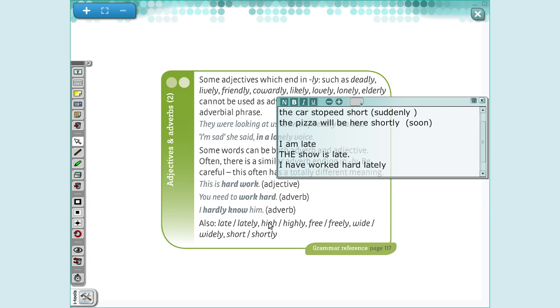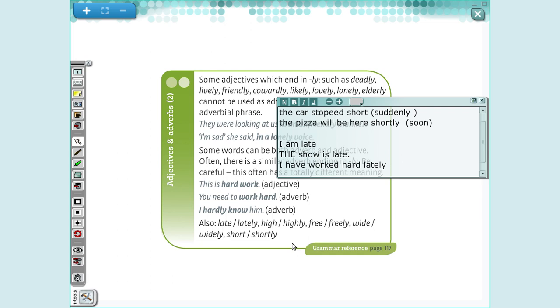Check here. We have high, highly, that is to talk about extremely. Okay, highly is extremely. Free. We have wide, that is widely. Widely, we can say that is like known widely, is by many people. Yes. And shortly, to talk about, as I told you, soon.